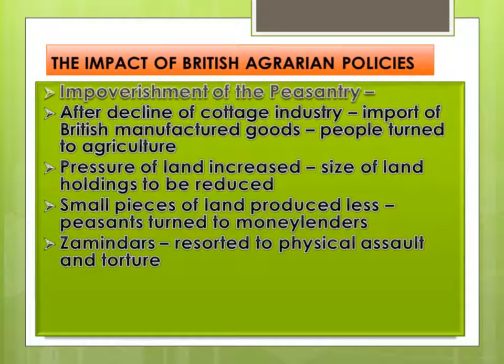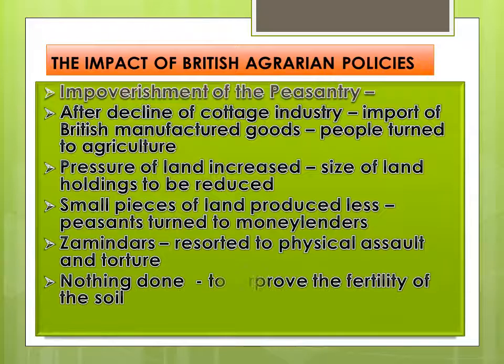These zamindars resorted to physical assault and torture for the extraction of revenue. And they did nothing to improve the fertility of the soil. These poor peasants depended entirely on the monsoon.